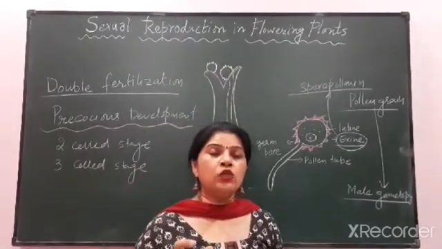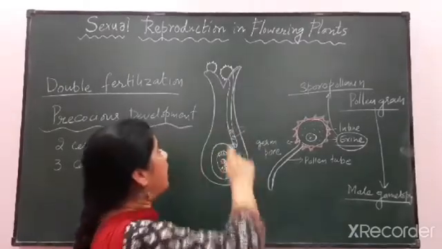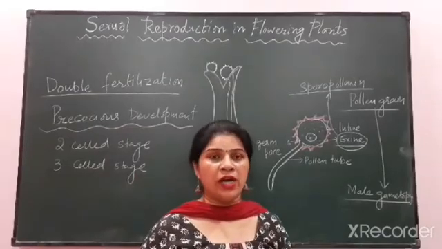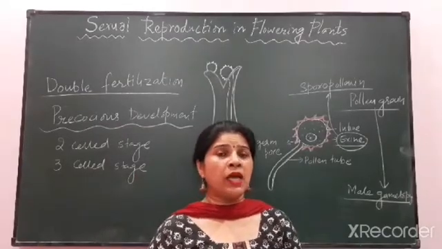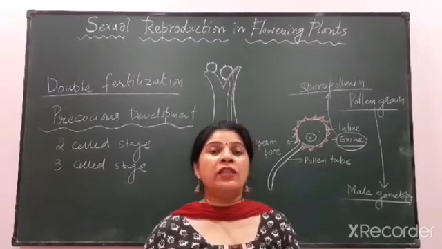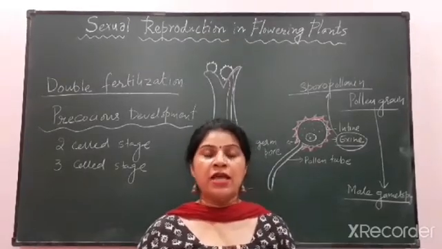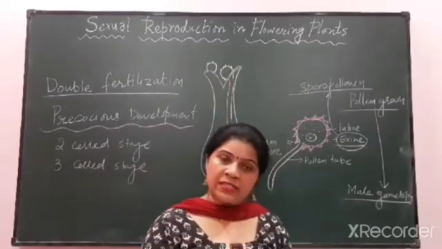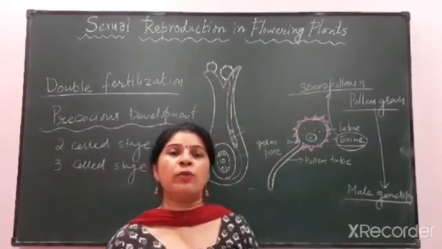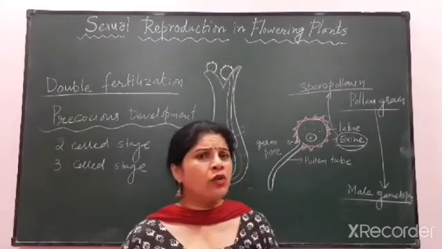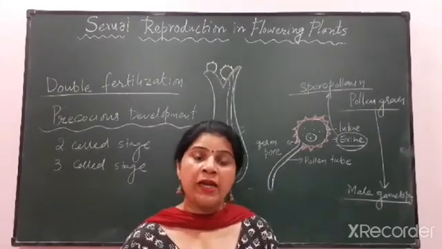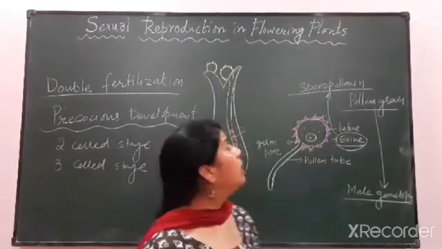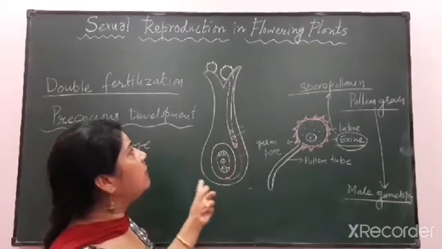If a pollen grain of some other species has been shed, suppose this is a rose flower and a mango flower's pollen grain is shed on it, then naturally the chemicals will not match. That is due to interspecific sterility, and this pollen grain will not germinate. And if a pollen grain of the same species is shed, a rose flower's pollen grain on a rose flower, then naturally this pollen grain will germinate because there is compatibility between the pollen grain and the stigma.